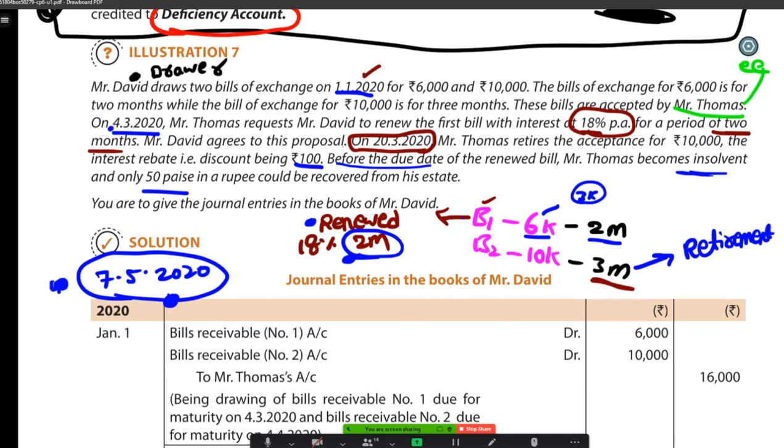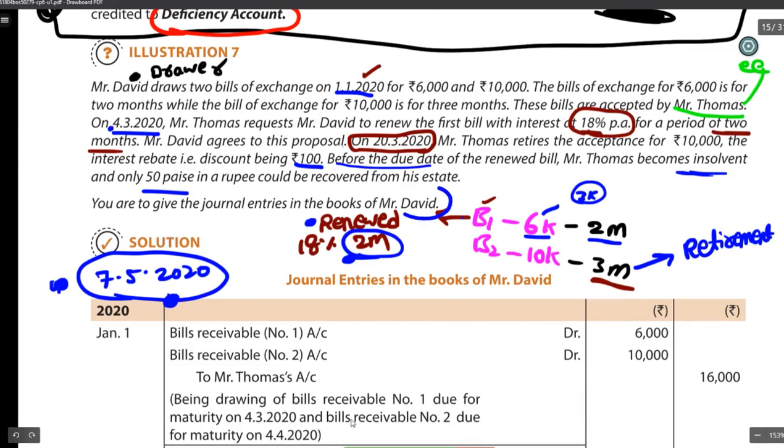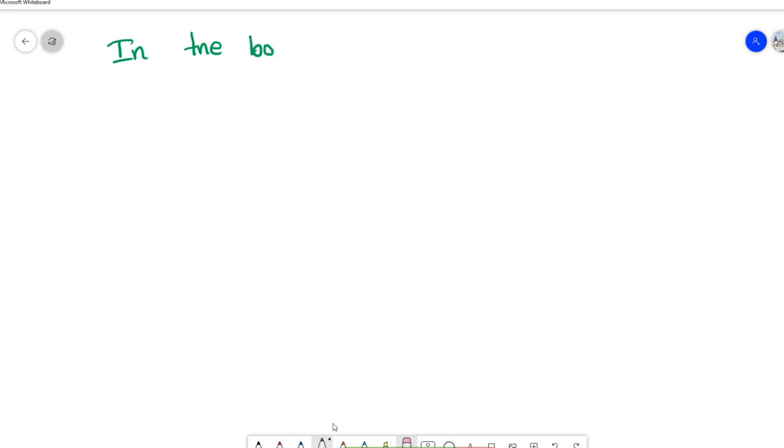Okay, so in whose books we need to pass a general entry? We need to pass the general entries in the books of David, that means in the books of Drawer. Okay, let's do that then. In the books of Mr. David. Okay, so here first what he has done, on 1/1/2020 he has drawn two bills on Mr. Thomas, and Thomas also accepted.